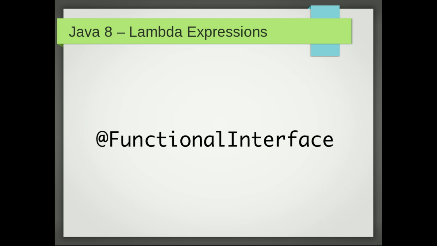In Java 8 you can easily find those interfaces annotated with the @FunctionalInterface annotation. What it does is tell the compiler this particular interface is a functional interface, so validate that it's correct. The compiler checks if that interface has one abstract method, then it compiles. Otherwise it will give you a compile time error.